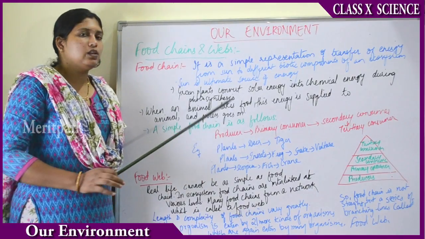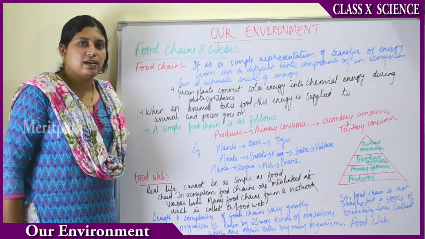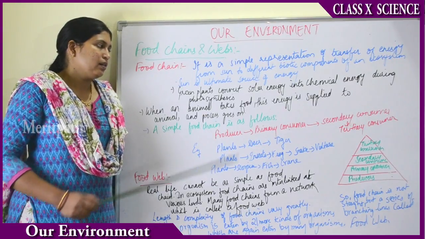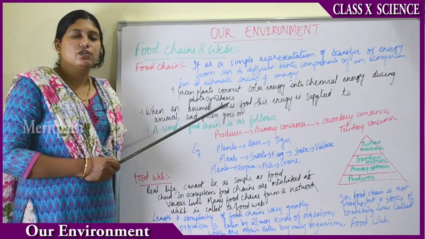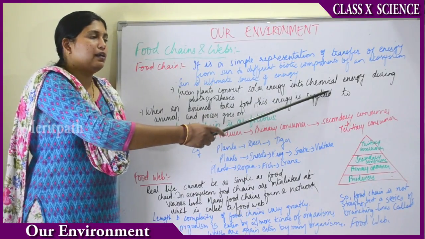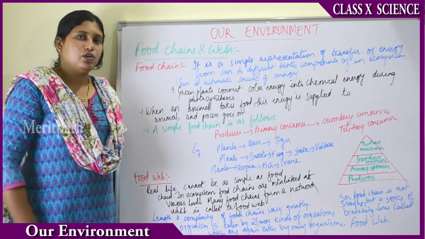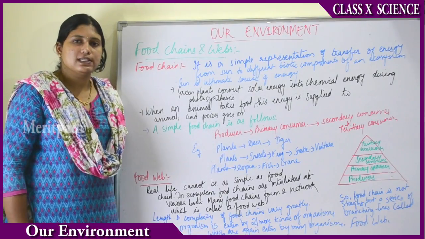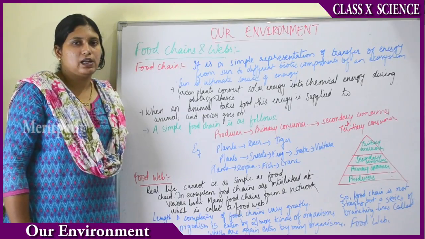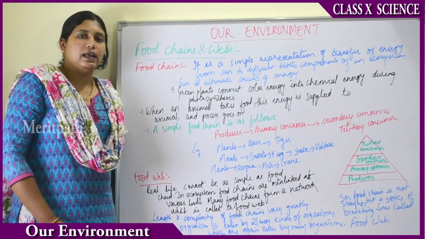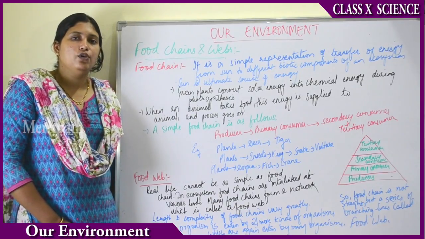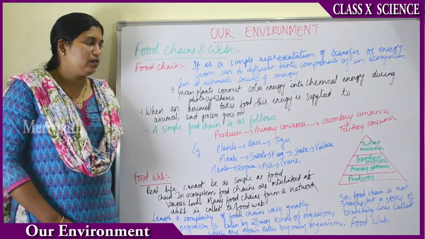So the sun is the ultimate source of energy for us, right? Solar energy is the ultimate source of energy. Then the green plants which are around us convert the solar energy into chemical energy during photosynthesis. Photosynthesis is the process where plants prepare food. How? With the help of sunlight. They take the energy from the sun, solar energy, and convert it into food energy or chemical energy.